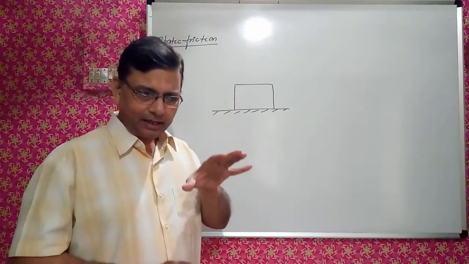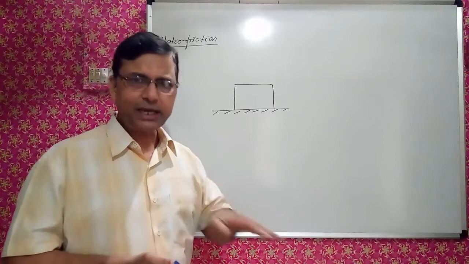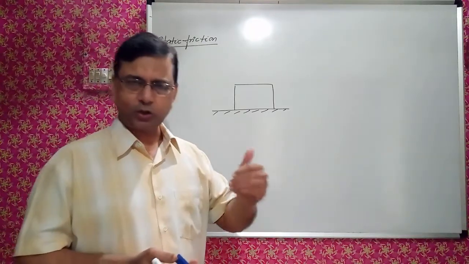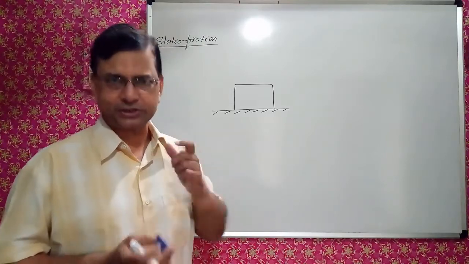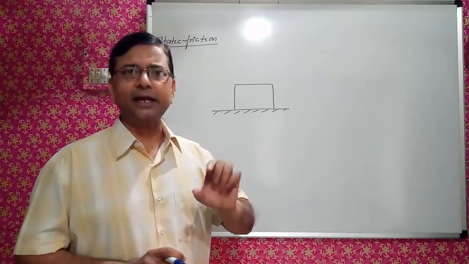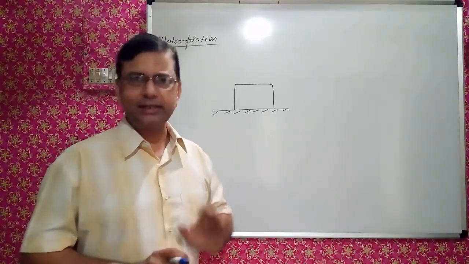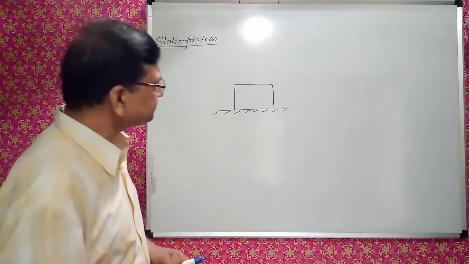And when the object is kept on the rough surface and the force is acting on it and the object is not in motion, in that case only static friction acts. Static friction means object is static even though force is acting on it. That is the significance, that is the meaning of static friction.